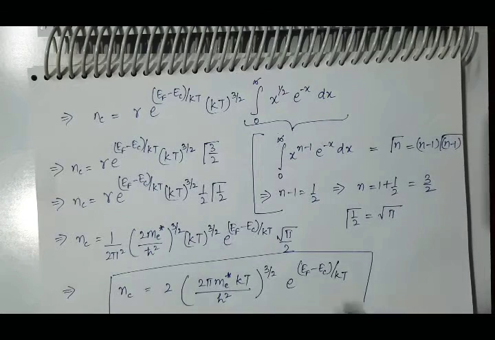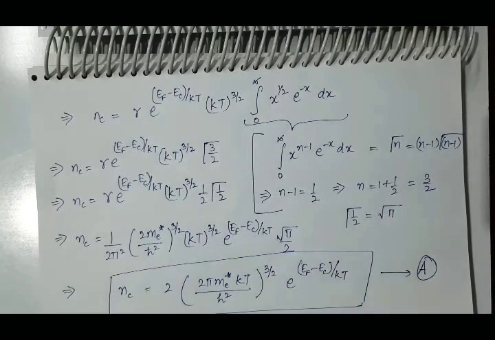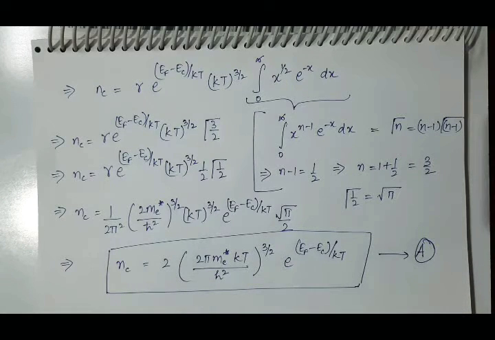So this is the required expression. Suppose this is equation A. This is the required expression of the number density of electrons present in the whole conduction band, or you can say the concentration of electrons present in the conduction band in case of intrinsic semiconductor.